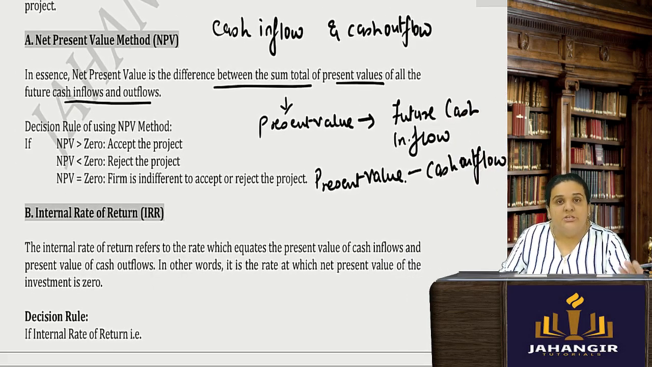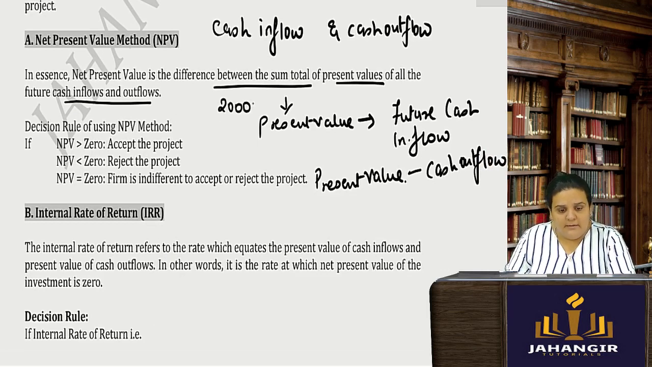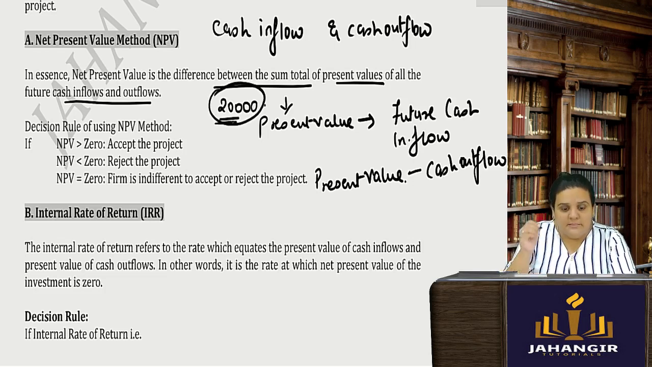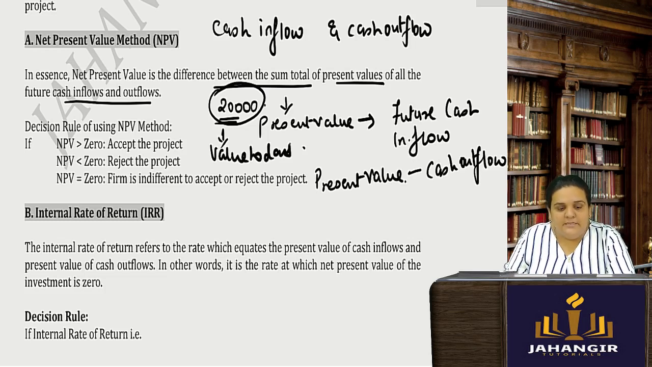Future cash inflows, present value. In future, I am going to get 20,000 rupees after 1 year. But what is the present value of this 20,000 today? I need to ascertain that. That is important. Value today is important. So if your net present value is greater than 0, then you will accept the project.